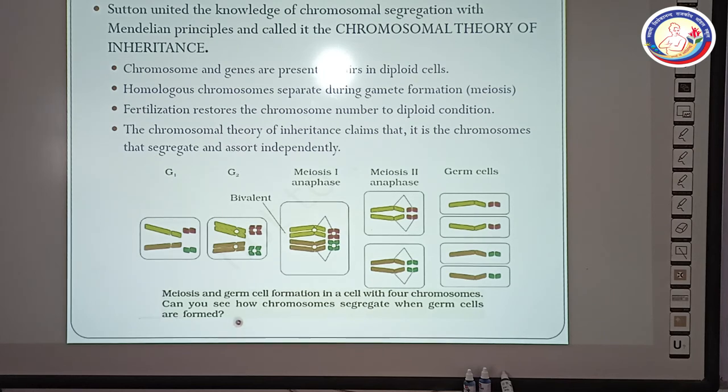So you can see the figure. This is the figure taken from your book. You can see this is the G1 stage, this is the G2 stage, where the yellow color with red heads and orange color with green heads. Now this is the bivalent condition here, a bivalent of single chromosomes. So overall, in meiosis first anaphase, this is the segregation without any change, and these are the germ cells after meiosis second. So four gametes are formed here.